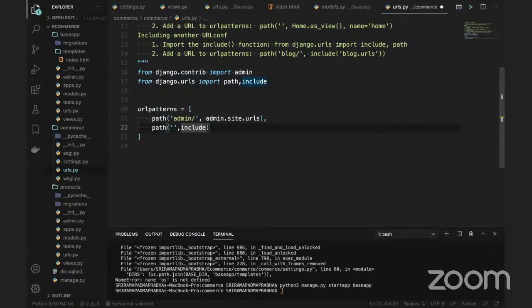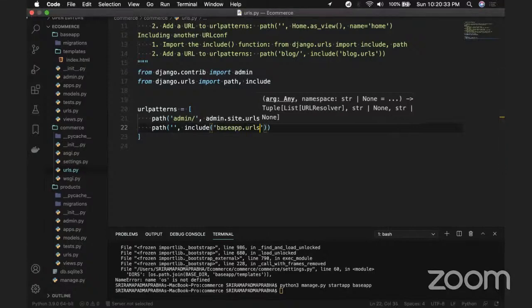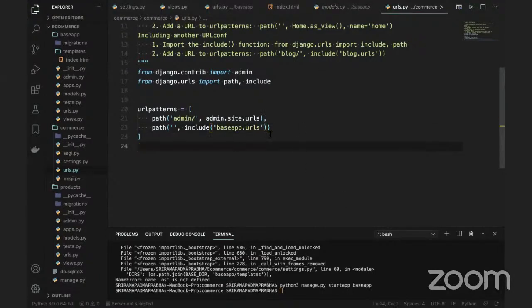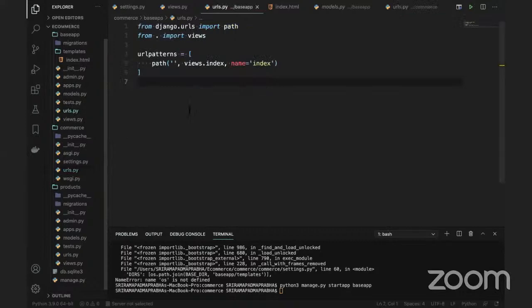In this include, you can include the URLs, say base app dot urls here. That should be fine. We can use this base app urls, and this is where we are connecting from this main app urls to the base app urls. If you go to these urls, here you can see we are connecting to the index, and index is there. All is fine now. We are able to connect now.